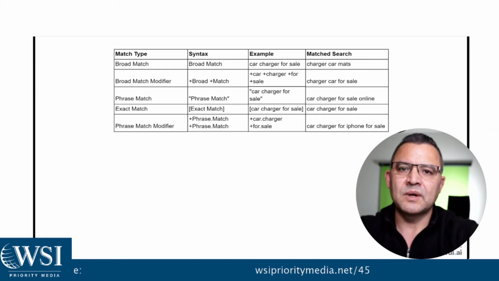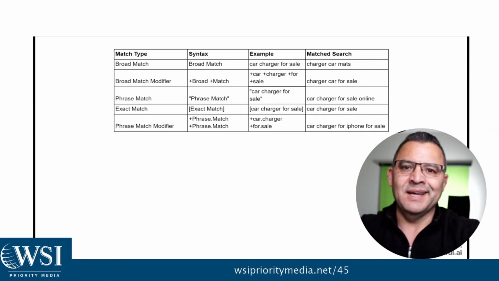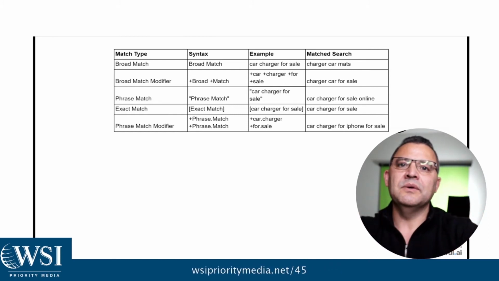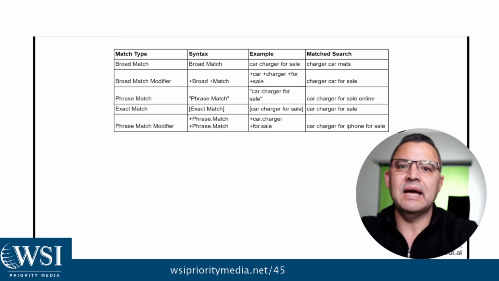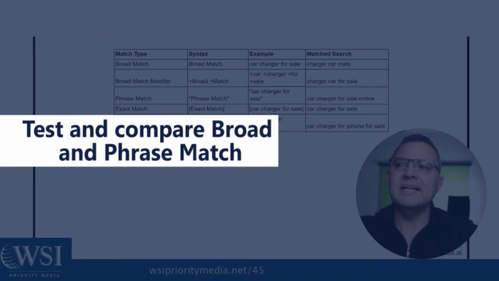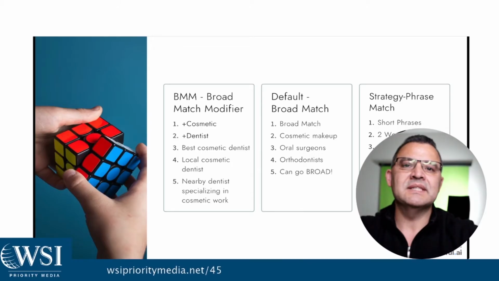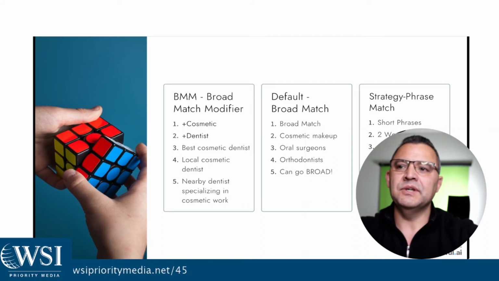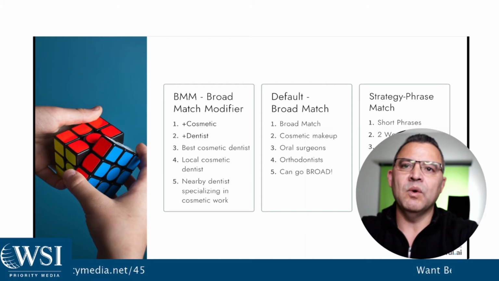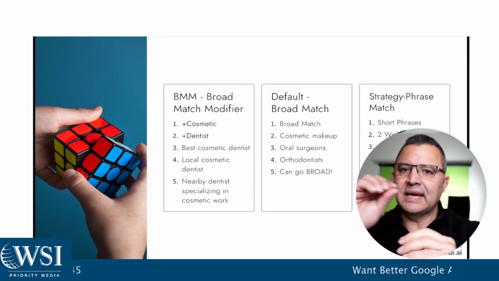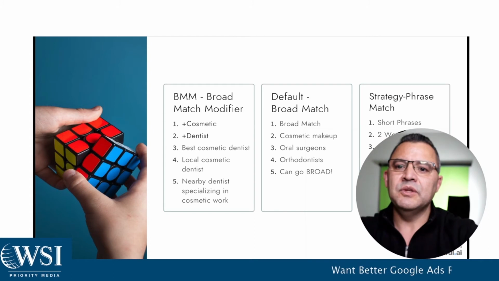Google says, hey, trust us and use broad match. And what you can do is run a campaign allowing broad match to work. But what we're doing is doubling down on phrase match. Phrase match is really where we are going in a big way. And so what I want you to do here is drill down on what your specific keywords are. In the past, you could use the modifiers and put those seed words and let anything come into play. Now you can't do that.